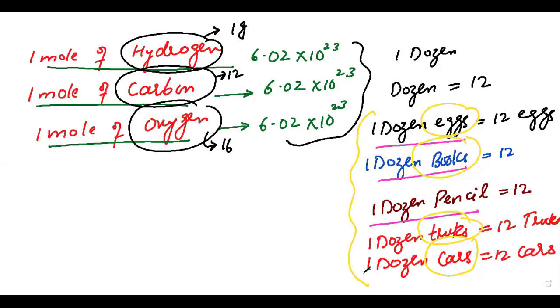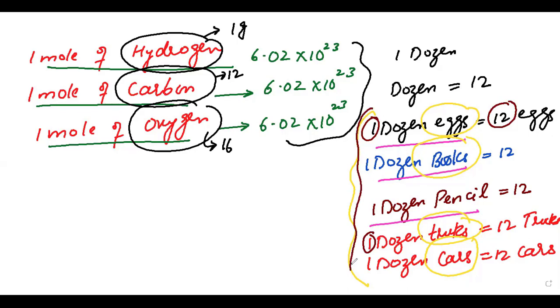To park 1 dozen cars, a larger place is required. It means the weights of all these things are different. But if we take 1 dozen, the value 12 will come. 1 dozen trucks means 12 trucks, and 1 dozen cars means 12 cars, although their weights are different.